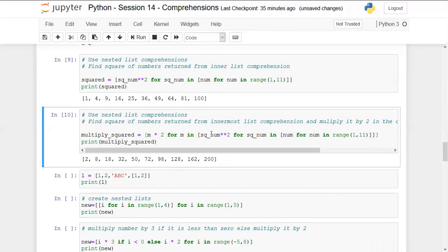Are these examples clear where we are talking about nested list comprehensions? Yeah. Okay.